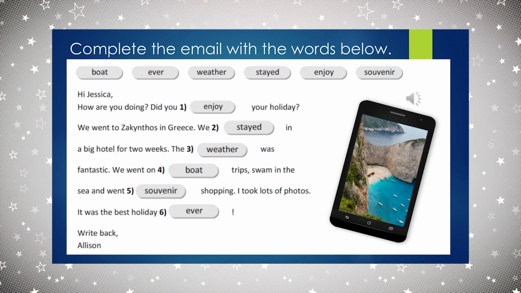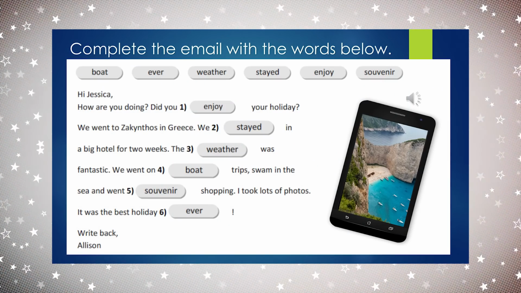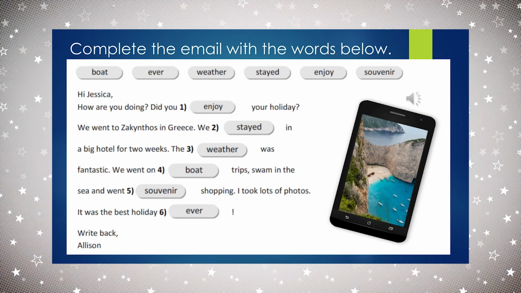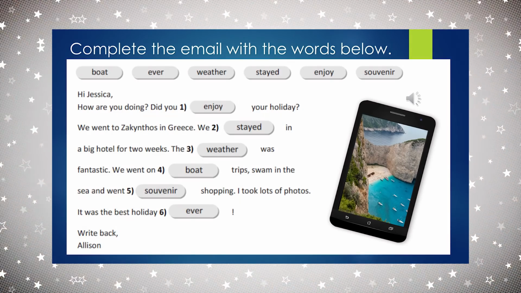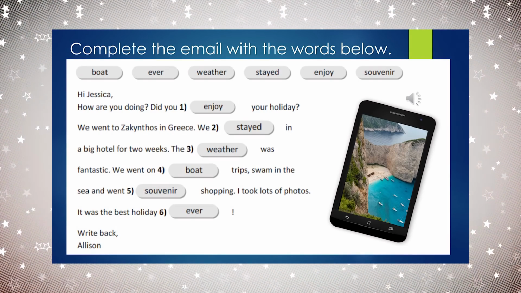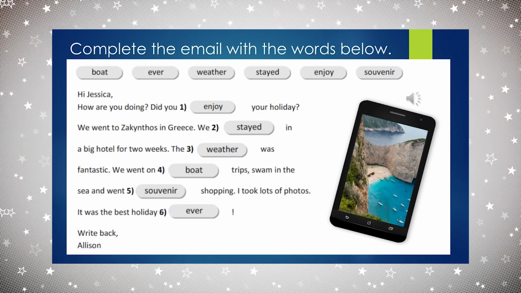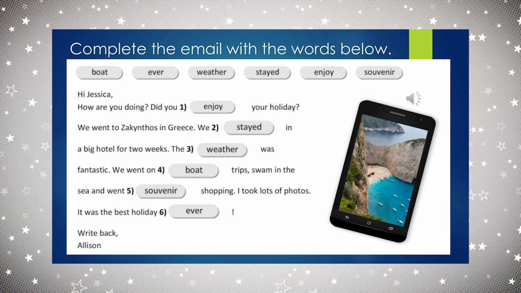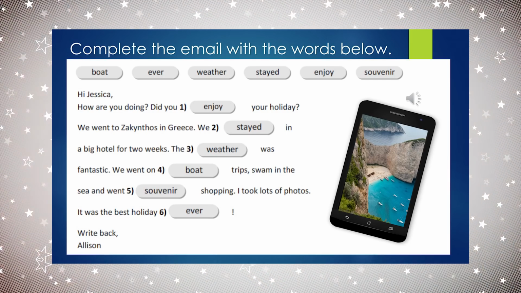Hi, Jessica. How are you doing? Did you enjoy your holiday? We went to Zakynthos in Greece. We stayed in a big hotel for 2 weeks. The weather was fantastic. We went on boat trips, swam in the sea, and went souvenir shopping. I took lots of photos. It was the best holiday ever.